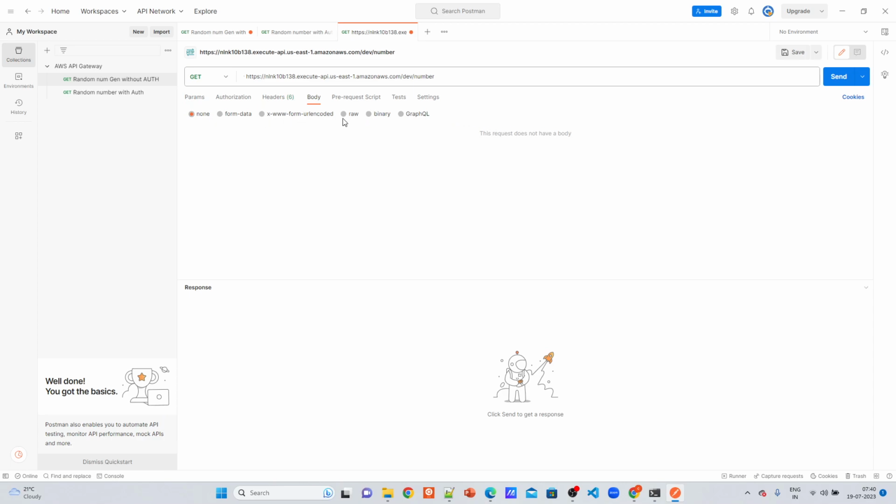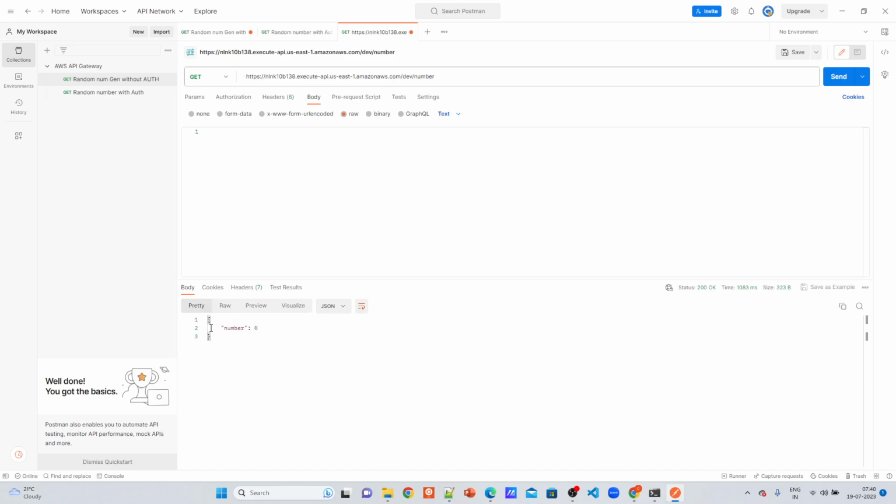There are different forms you can provide, generally raw, and you can also provide headers if there is a security token or so, which I will be showing next. But yeah, input can be sent from here. Since this doesn't require any input, it expects only output, meaning a response. I will just send it.